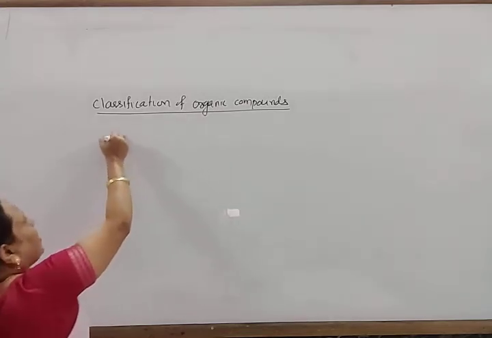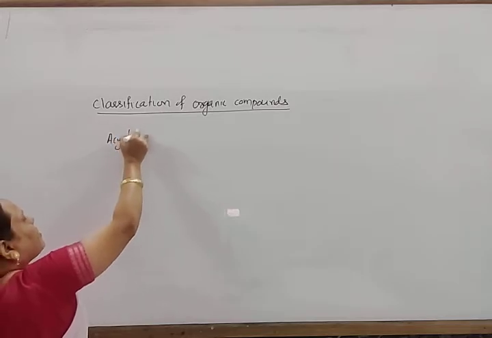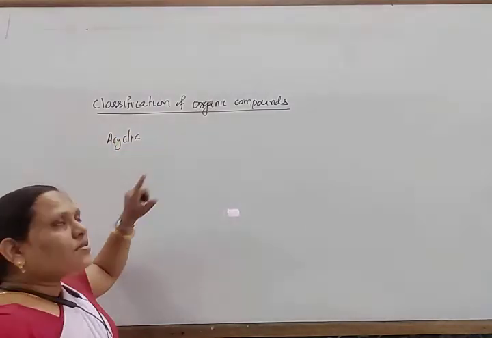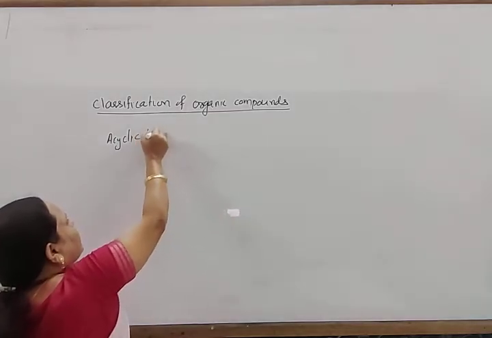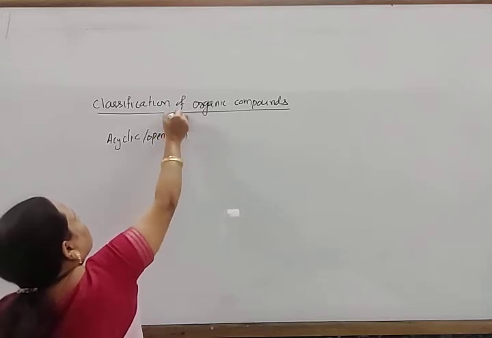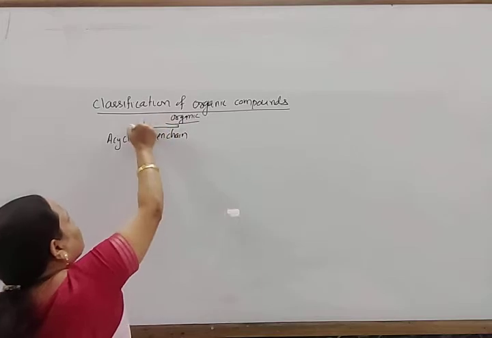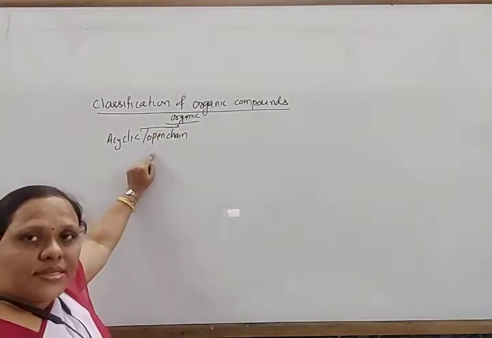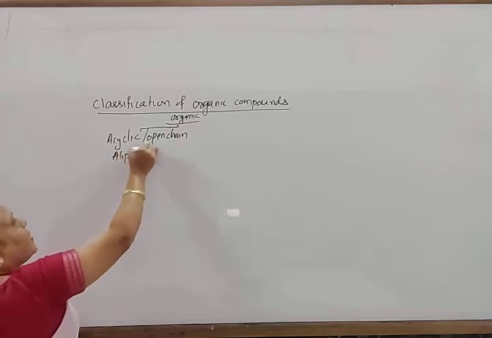One is the acyclic compound, that means not cyclic, or we can say open chain compound. Acyclic or open chain compounds are also known as aliphatic compounds.